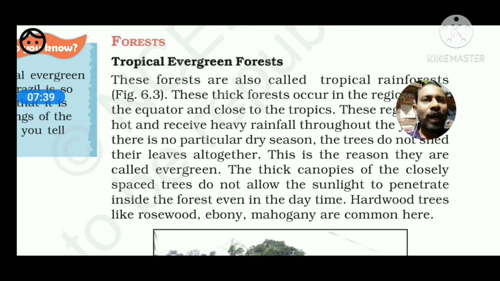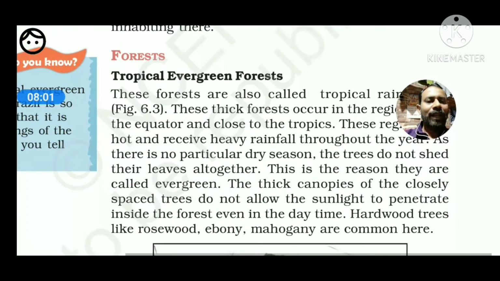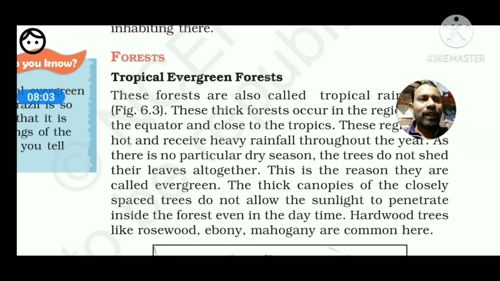Now the question: why does the evergreen forest develop canopy? Evergreen forests develop canopy due to heavy rainfall and the non-availability of sun rays at ground level. The trees have a tendency to grow faster to get the sun rays. So due to such conditions, the trees grow very fast and spread their branches just after a certain height, when they are getting plentiful sun rays.